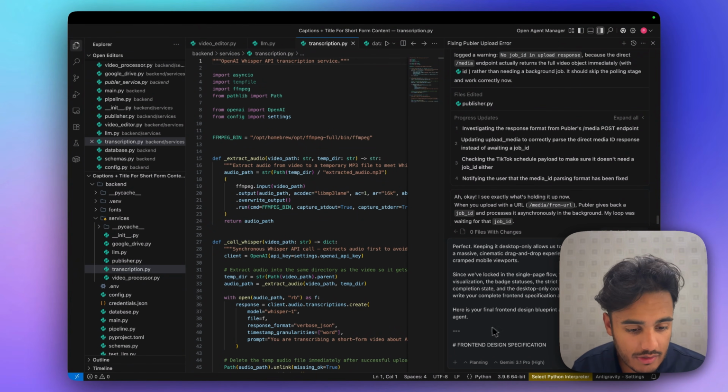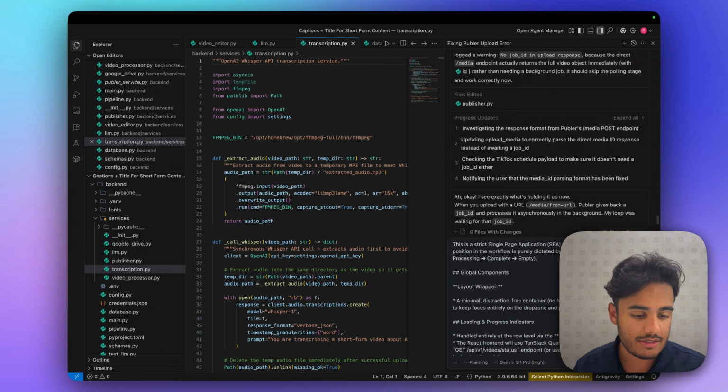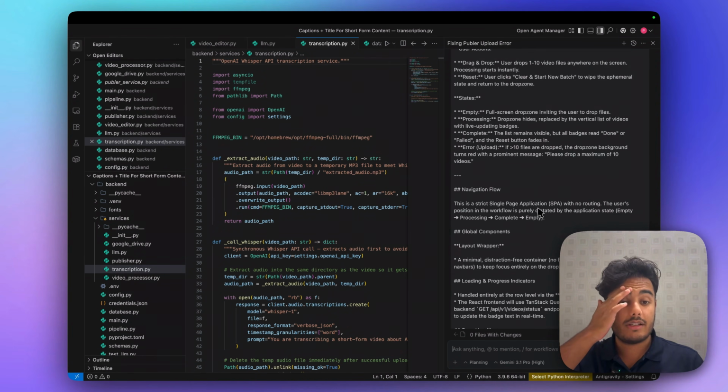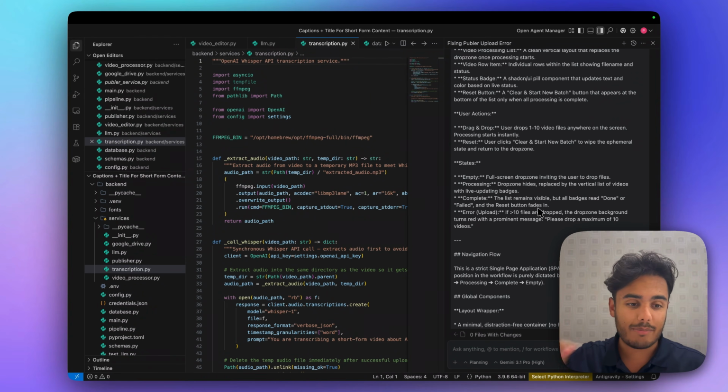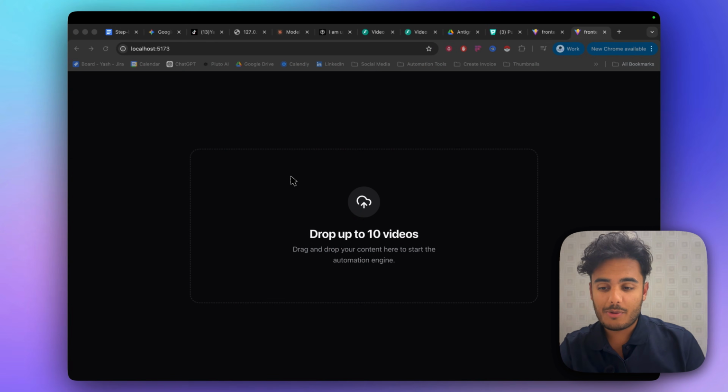Perfect. Keep it. Okay, here we go. Front end design specifications. That's cool. I think this is the prompt cleaned up, and I'm going to click go. And boom, now it's going to go and hopefully build us a working perfect front end, and it's going to test it until it's essentially working, and then we can go and give it a nice little try. And here we go, it built out our entire front end.